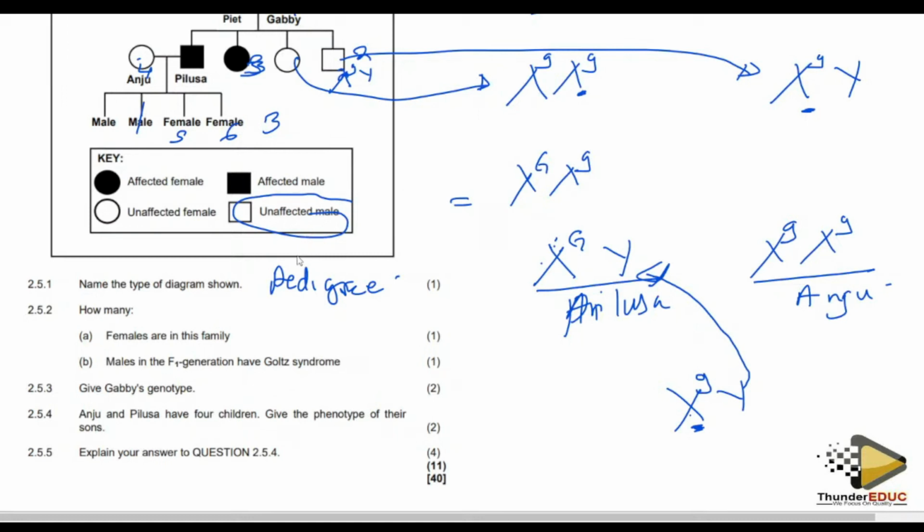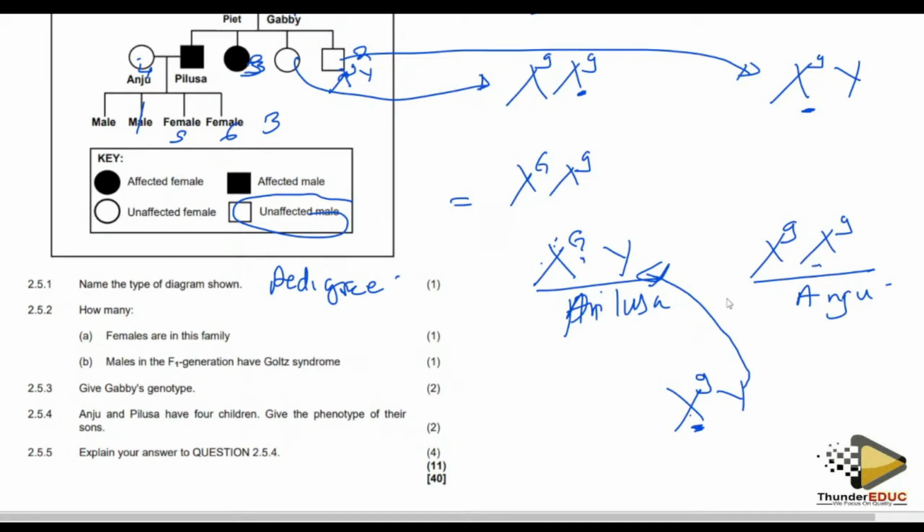Explain your answer. This question is similar to the question we tried to attempt before. Why are you saying that they're going to be unaffected? You can say that Pilusa is affected, we have seen that Pilusa is affected by a dominant allele, while Anju is unaffected. You can say unaffected or you can write this.